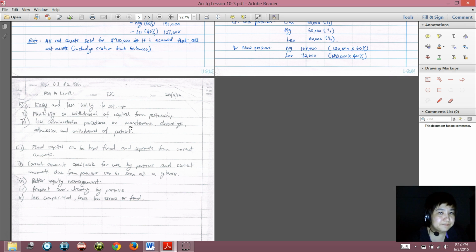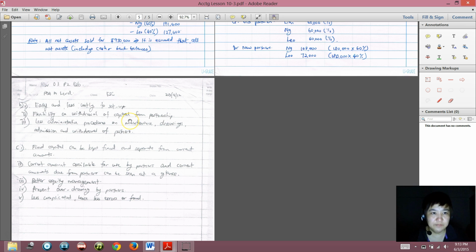But in a company, as I explained before, you have to follow the Companies Act. Normally in a company, the company cannot pay back the share capital out of the company's funds. Okay, company cannot reduce the share capital.